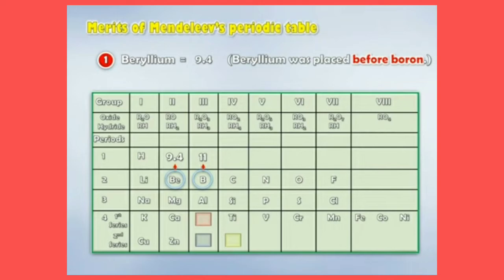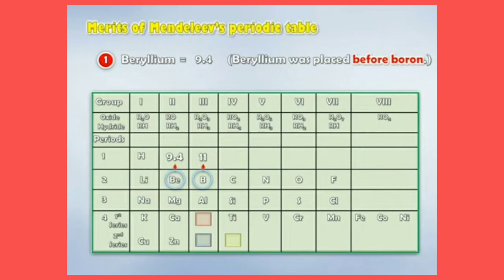Atomic masses of some elements were revised so as to give them a proper place in the periodic table in accordance with their properties. For example, children, previously the atomic mass of beryllium was 14.09 and it was changed to the correct value, that is 9.4, and beryllium was placed before boron.